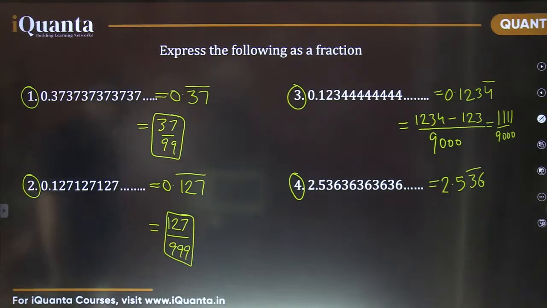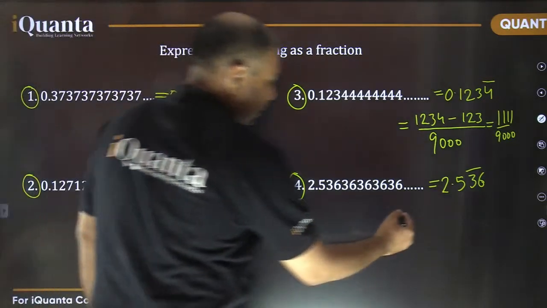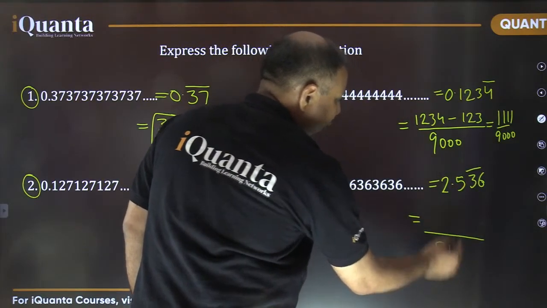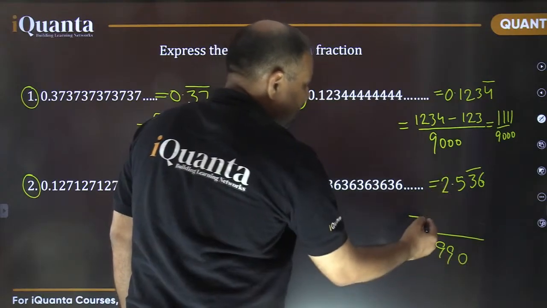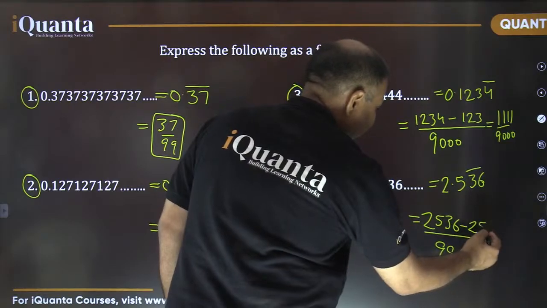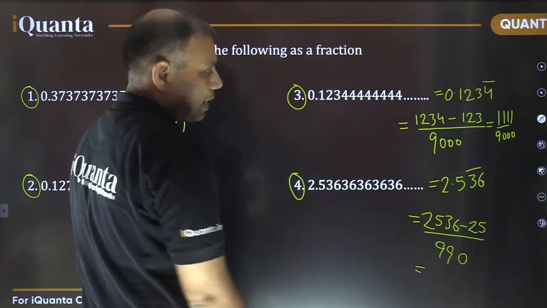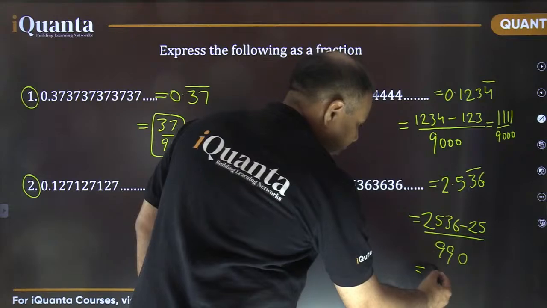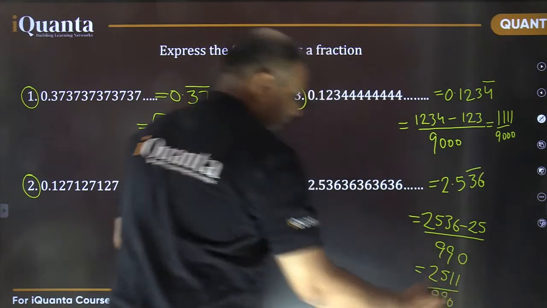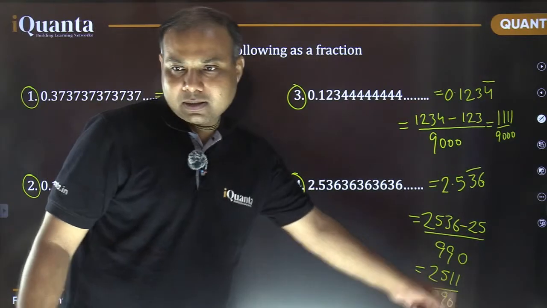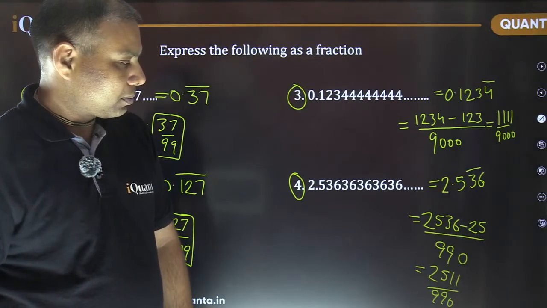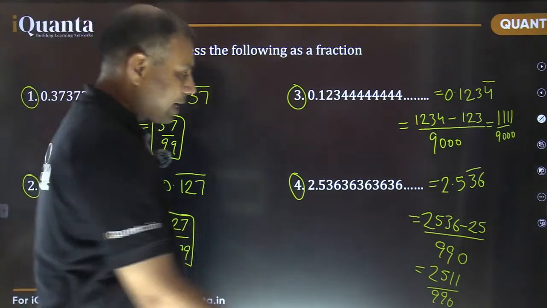And the last one is going to be, in the denominator there will be 2 9s followed by 1 0, and in numerator it is 2536 minus 25, isn't it? And if you subtract, you are going to get this 2511 upon 990. Now 9 is the common factor here that you can cancel out.